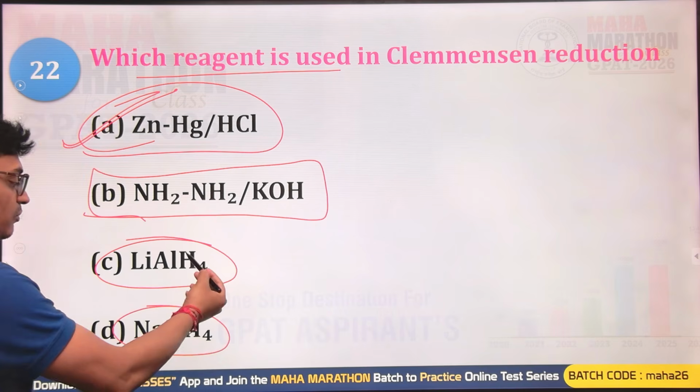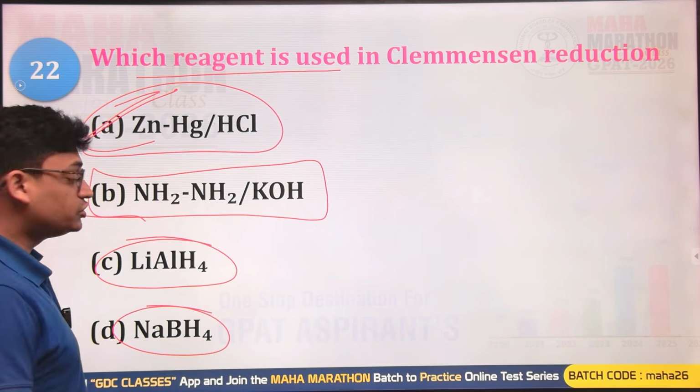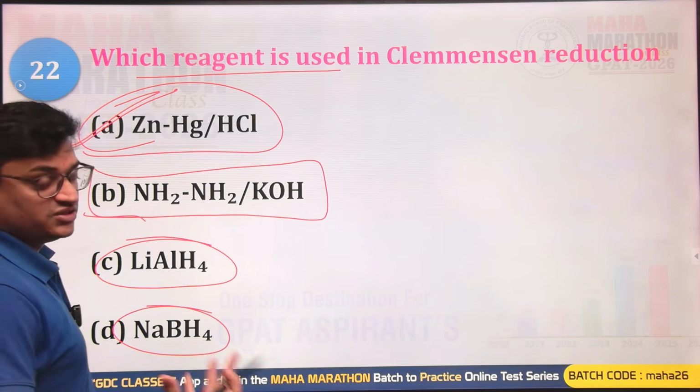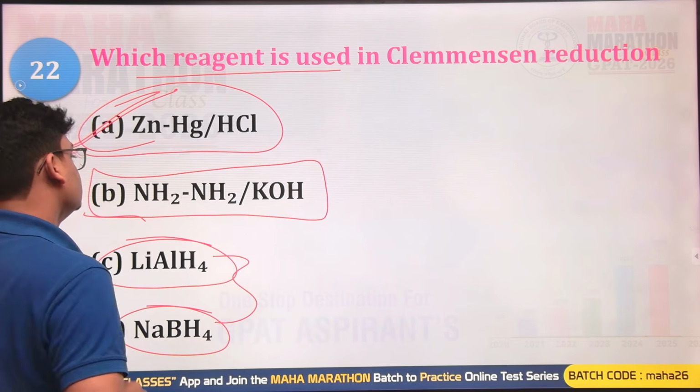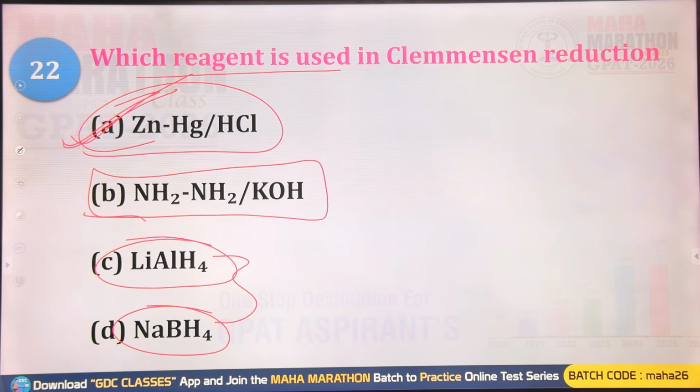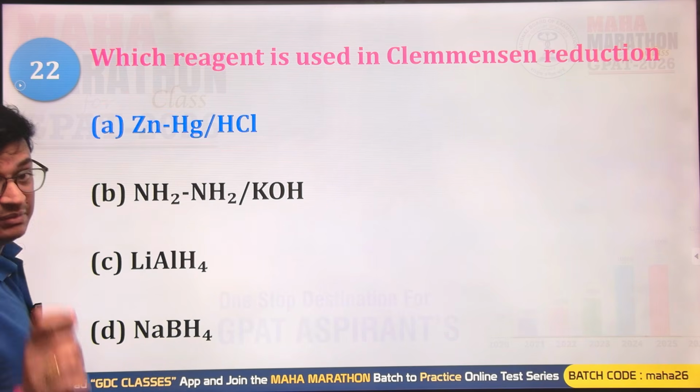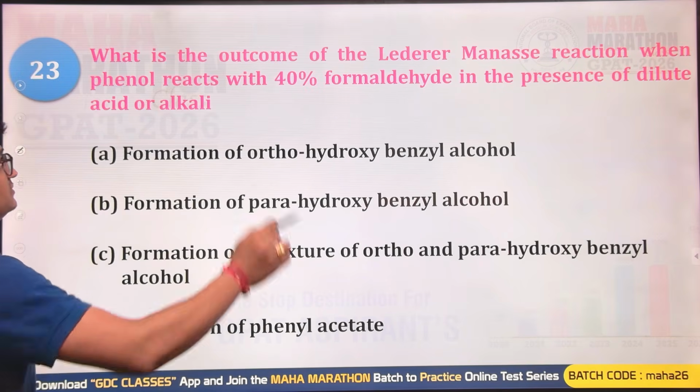Sodium borohydride, both of them, these are also strong reducing agents, but they are not used for these cases. The A, that is zinc amalgam HCl, is the correct answer for the Clemmensen reduction reaction.